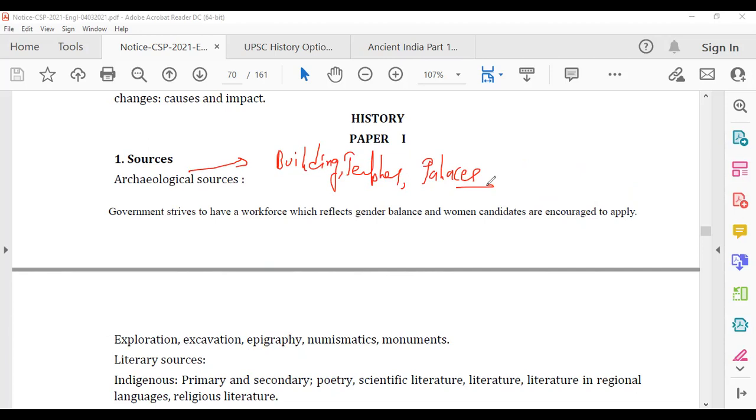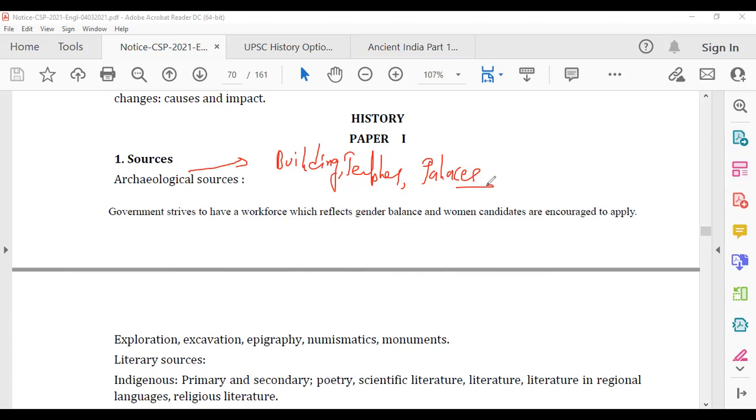How do you understand whether any topic is big or small in UPSC history? Based on the previous year questions. There are so many questions which have been asked from the sources topic. Many students have told me that in some classes, which are charging something, whereas this is totally free for you, they talk about one or two questions and then move on to other topics. We will not do that. We'll do it in detail.